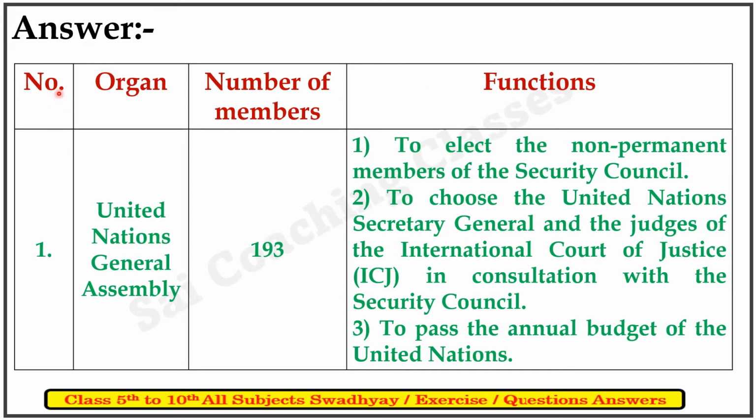Answer: Number first, organ: United Nations General Assembly. Number of members: 193. Functions: first, to elect the non-permanent members of the Security Council. Second, to choose the United Nations Secretary General and judges of the International Court of Justice in consultation with the Security Council. Third, to pass the annual budget of the United Nations.